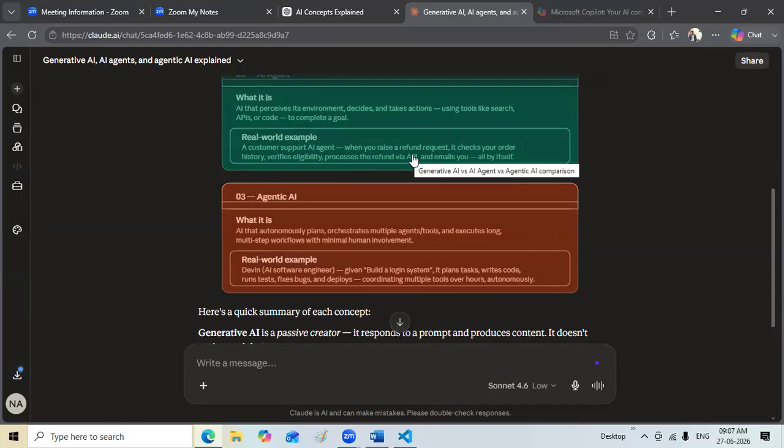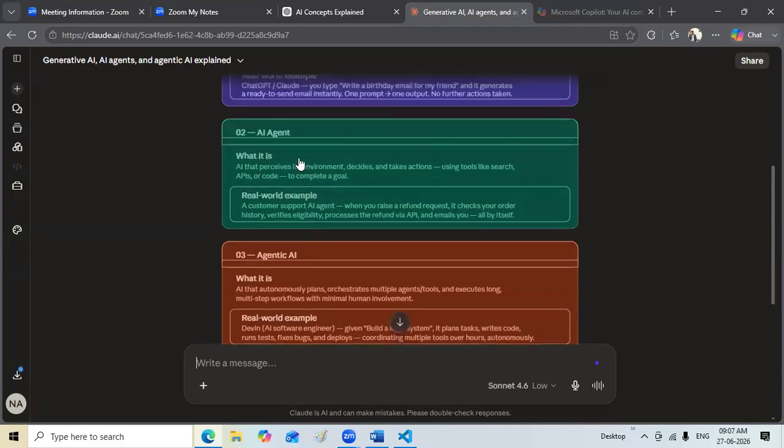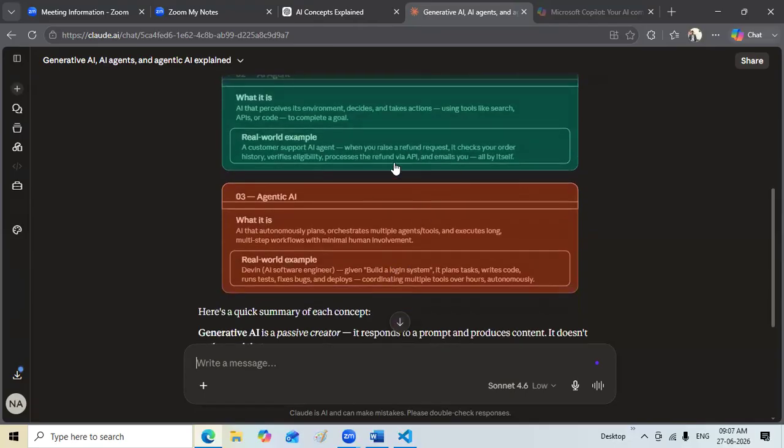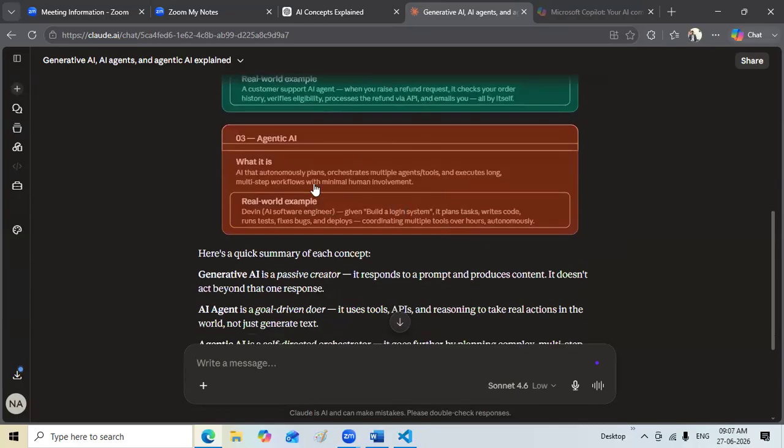When you raise a refund request, it checks your order history, verifies eligibility, and processes the refund via API and emails. This is an example which is given by Claude AI. Okay. So a customer support agent, when you raise a refund request, if you're not happy with the product or you're returning the product, all these things. Next, agentic AI. AI that automatically plans, orchestrates multiple agent tools, and executes long multi-step workflows with minimal human involvement.